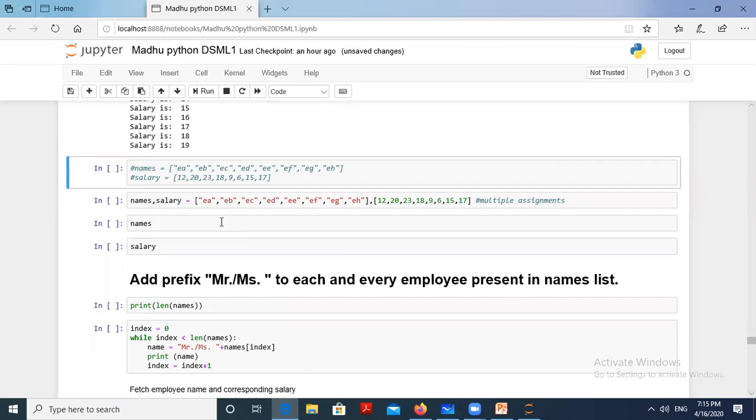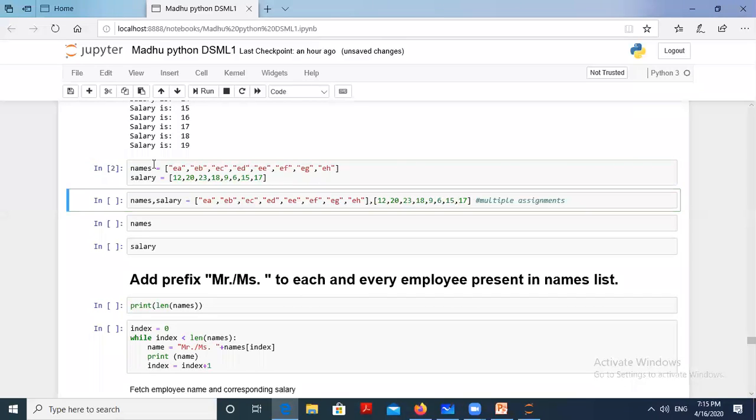Now, if we take this statement here, there are two lists. Suppose you take two lists. The names variable has some set of elements, like strings. The other salary variable also has some set of elements, like salaries. You can define it like this, or you can define it the other way also. First we'll execute this statement. This is just a list of elements in the form of a list.